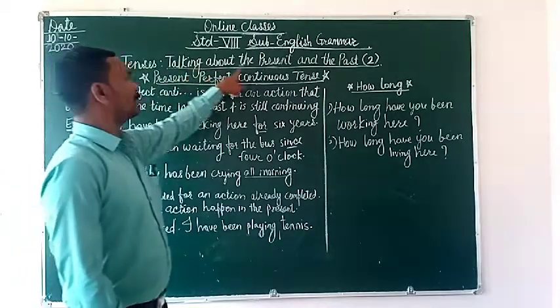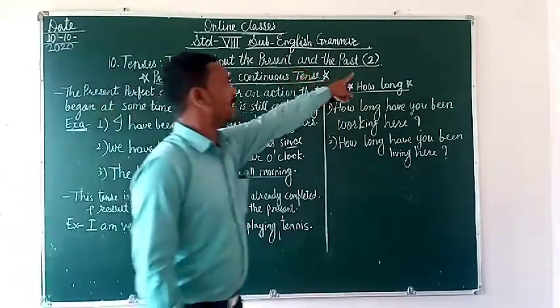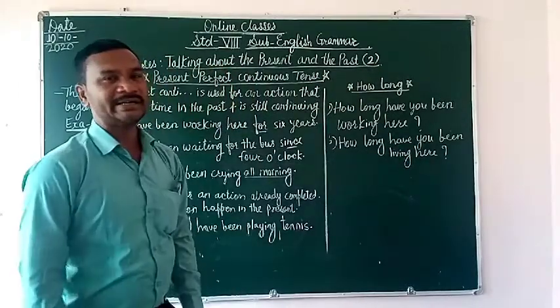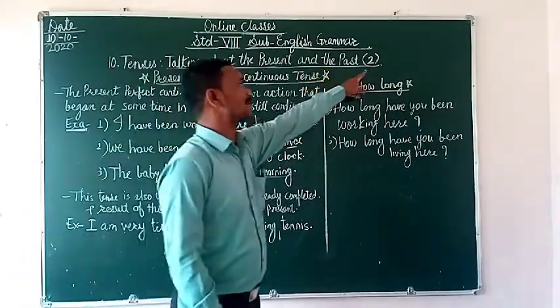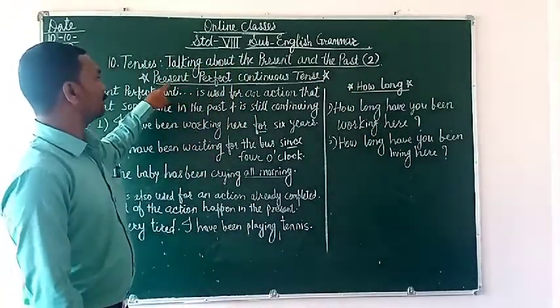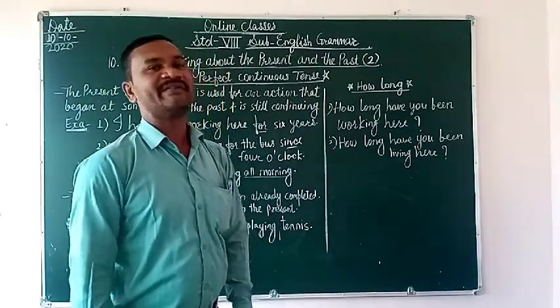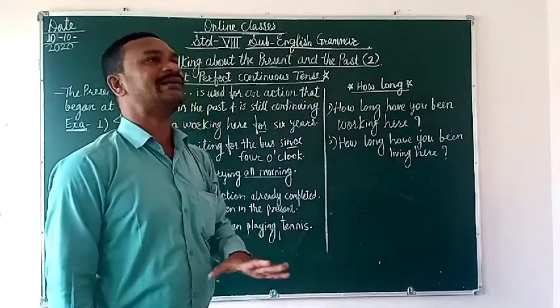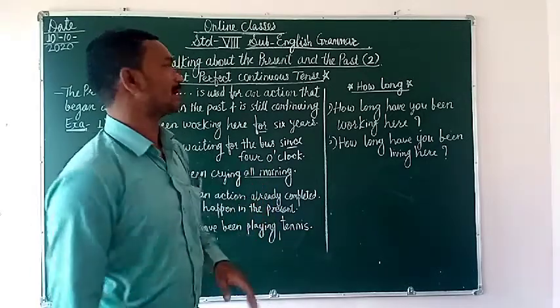Tenses, talking about the present and the past. Part second. We already dealt with part first. Now this is part second. Today we are going to deal with the present perfect continuous tense. This is a sub part of the present tense. This is the last part.